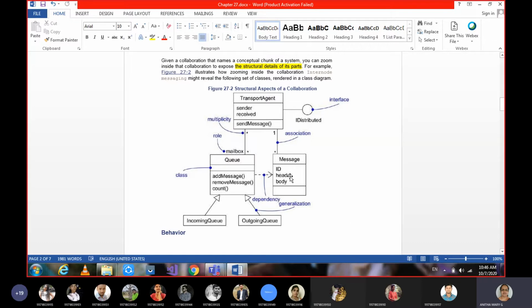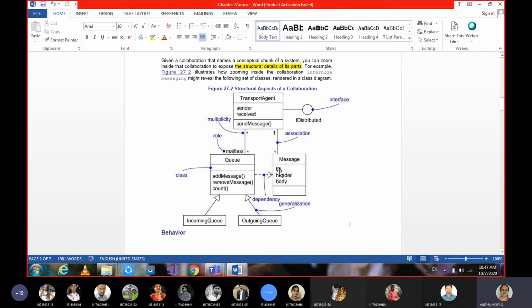If the messages are in the queue, that is what we connect with a dependency. Transport agent, in order to send messages, uses the mailboxes which are available in the queue. And the message has an ID, header, body.